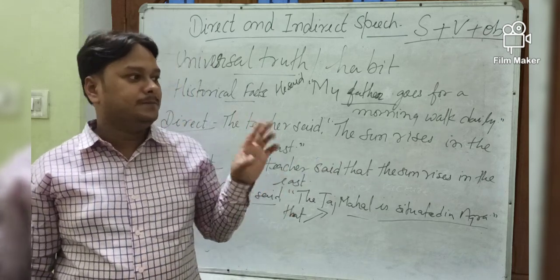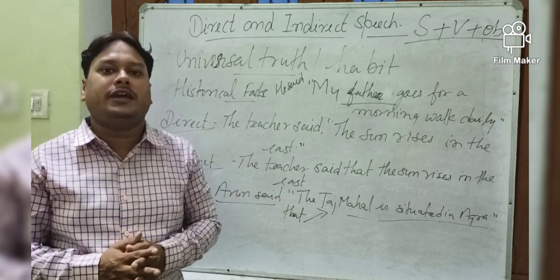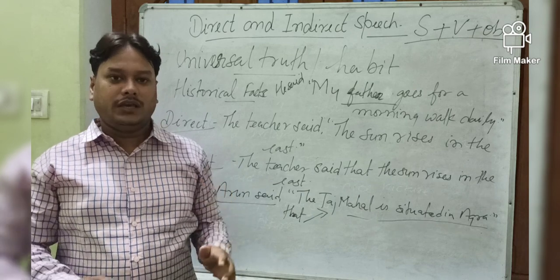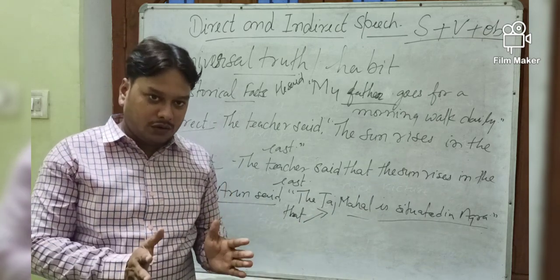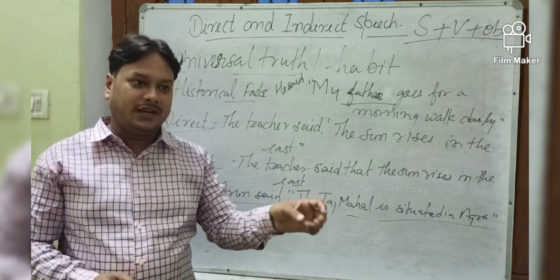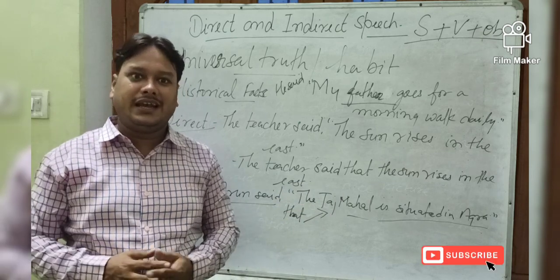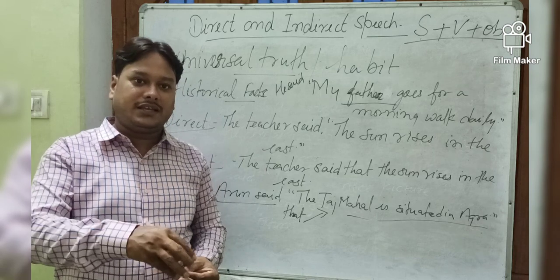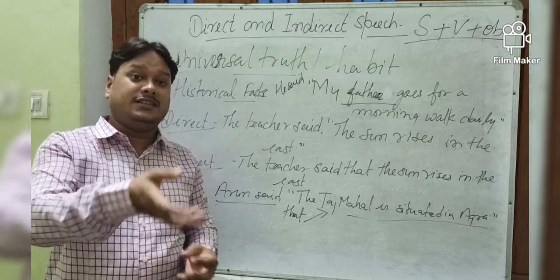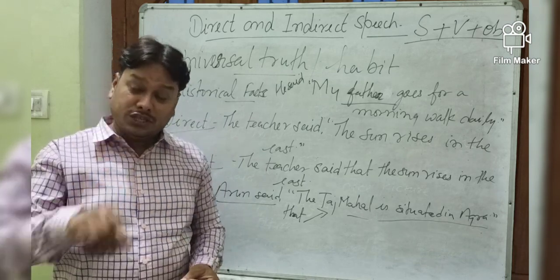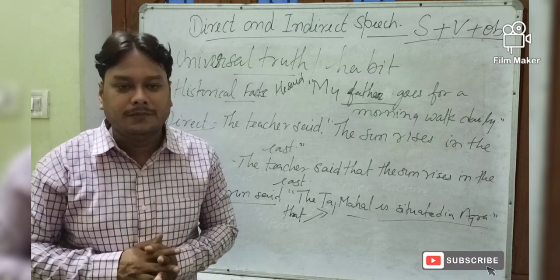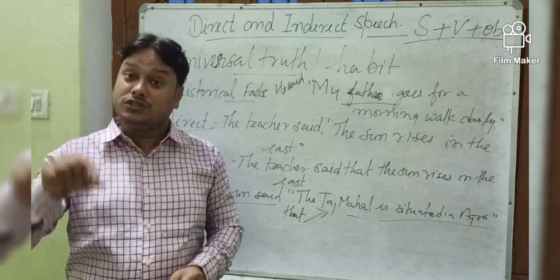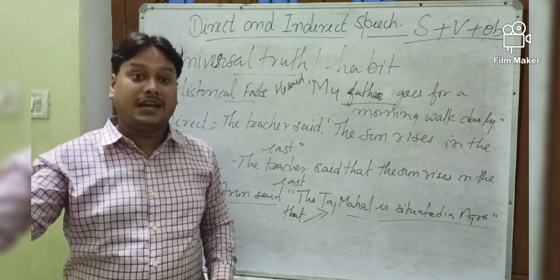Suppose there are two people talking in a room and one person among them said that Ramesh is standing at the gate. And then if you have to report that sentence into indirect, but you see that Ramesh is still standing there, so you will not be changing the tense of that sentence. Why? Because you see that Ramesh is still standing there.